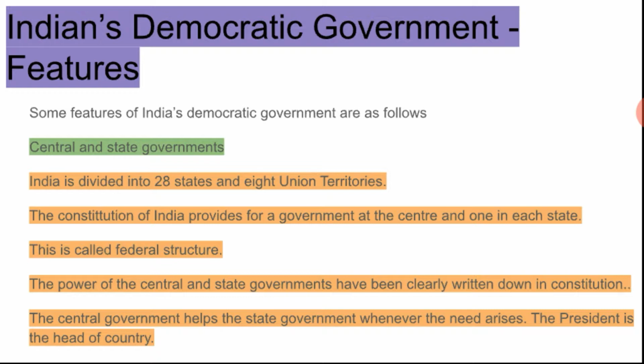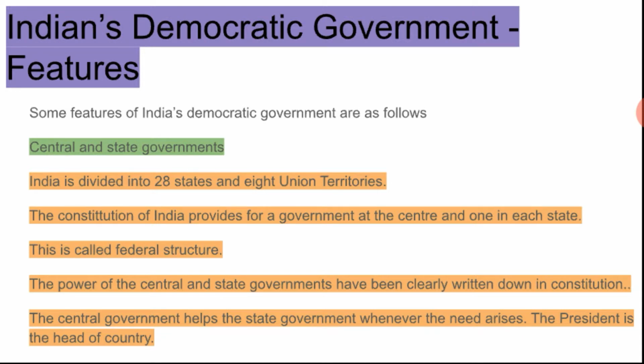This has been done to govern the country properly. Why are we appointing a government at the center and one in each state? To run our country properly. The powers of the central and state governments have been clearly written down in our Constitution.